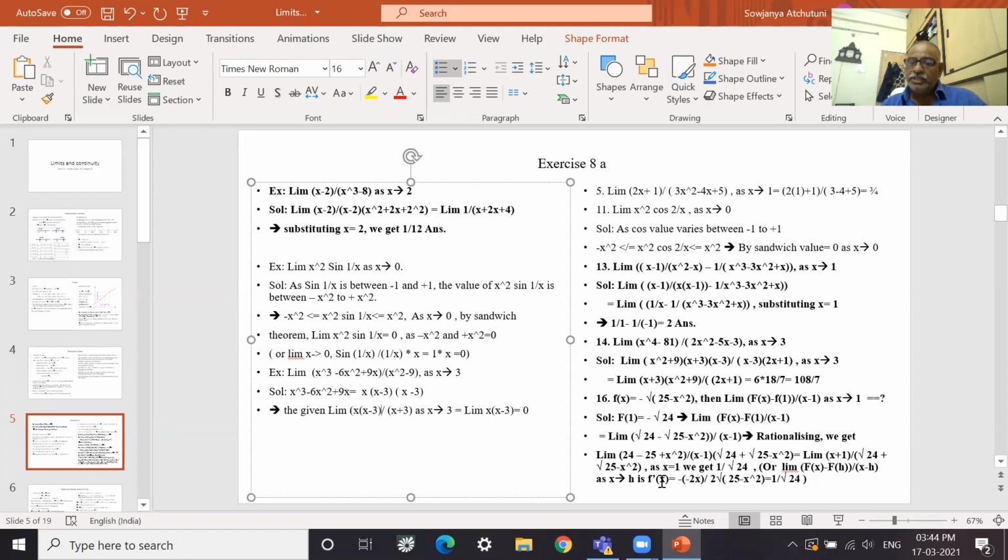So when I substitute f dash x, root x f dash is 1 by 2 root x. 1 by 2 root of this into minus 2x. So 1 by root 24. So in place of differentiation, I have done it from the fundamentals, by the rationalization method.